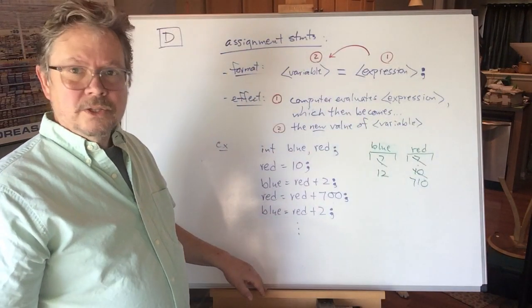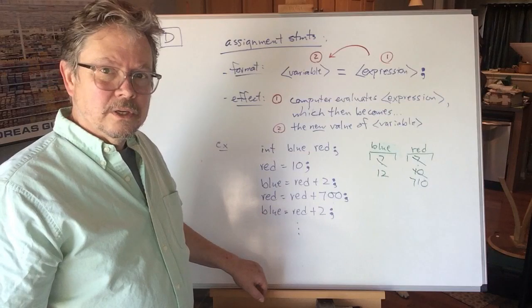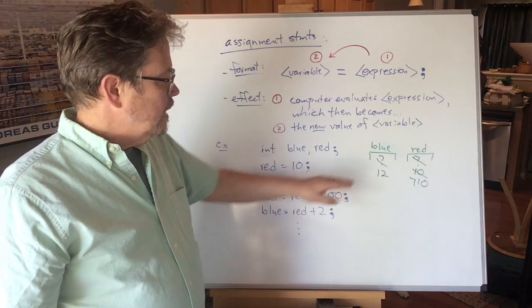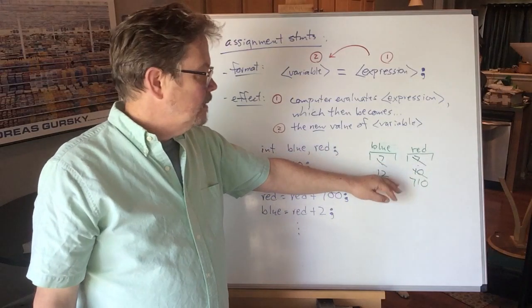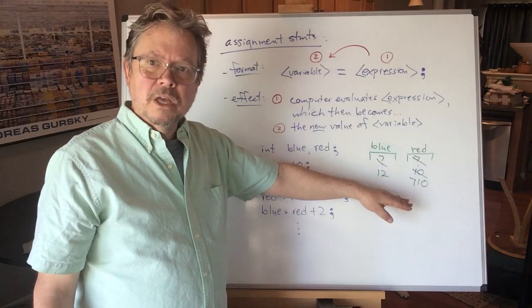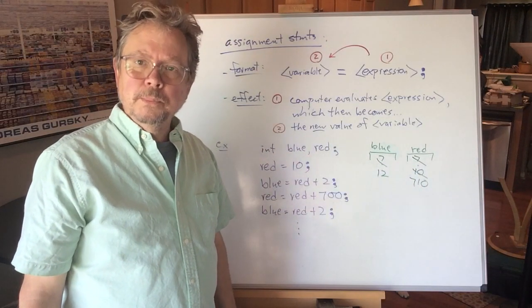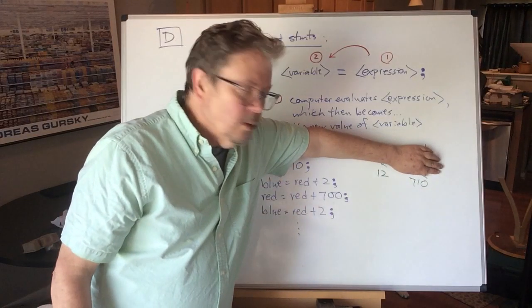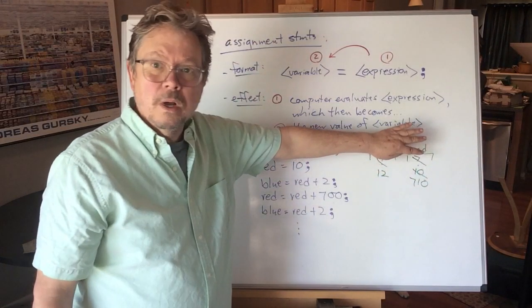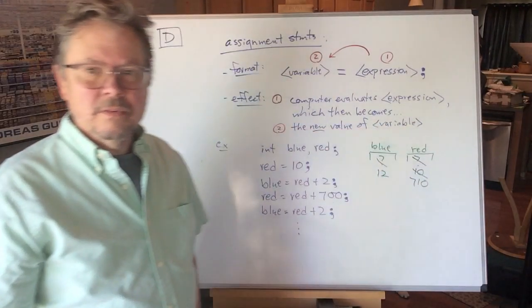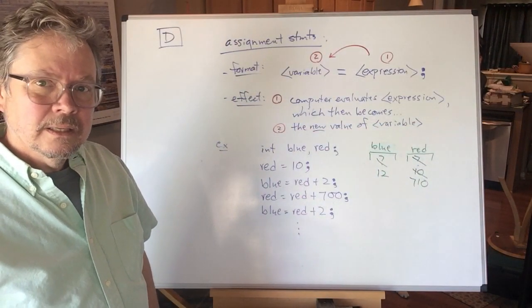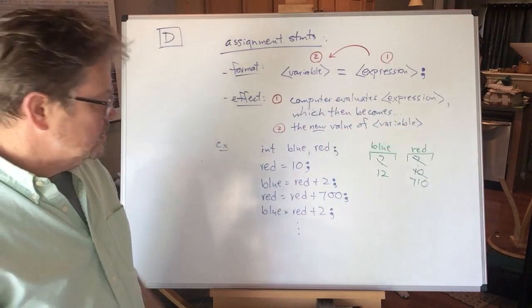Oh, your eyes, you guys need to get glasses. They're deceiving you again. I can see the history of variable red. It was once garbage, then it became a fledgling young 10, and now it's 710. You know more than the computer knows. The computer has no clue what the value of red ever was. All it knows is, right now, it has a 710, and that's it. There's no trace. There's no history.